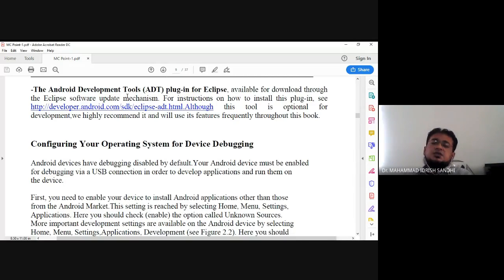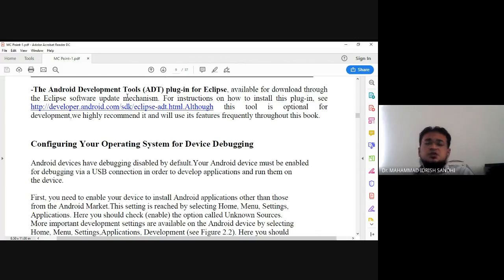It is available for Android through the Eclipse software update mechanism. For instructions on how to install this plugin, see the website we already discussed, developer.android.com, SDK, Eclipse, ADT, HTML. Although this tool is optional for development, we highly recommend it and will use its features frequently throughout this book.